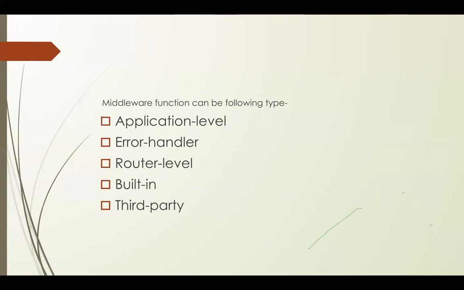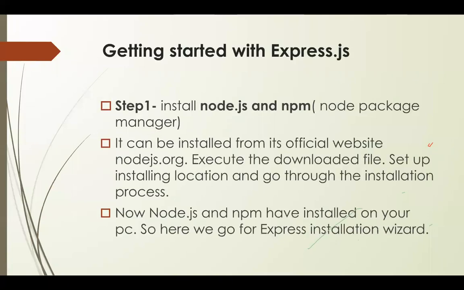Middleware functions can be of the following types: application level middleware, error handling, router level, built-in, or third party. Third party here specifies if you have to send an OTP or an email. All these kinds of third party services will be helpful while you are delivering this module.